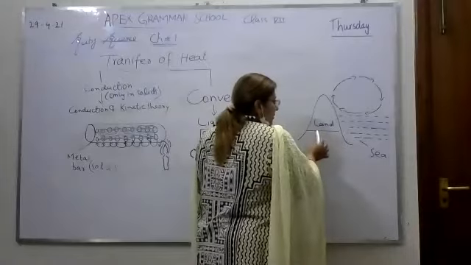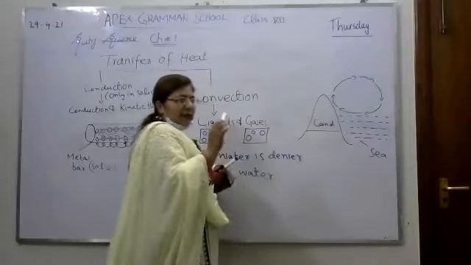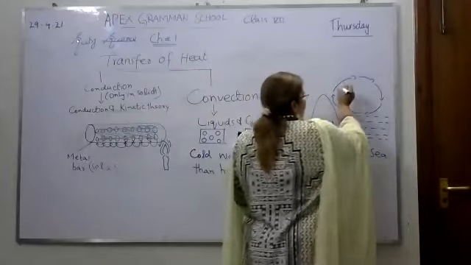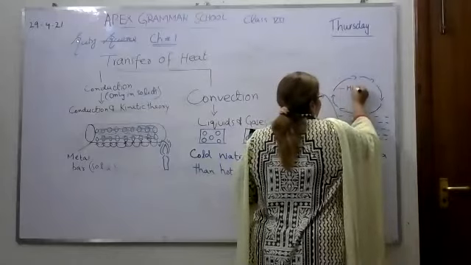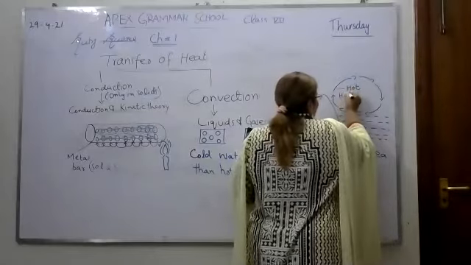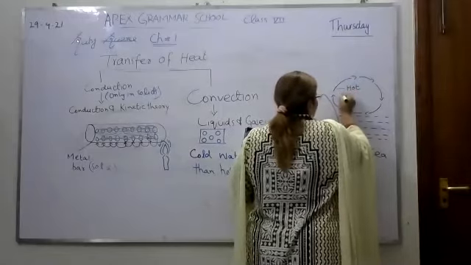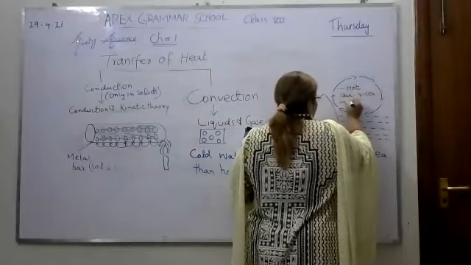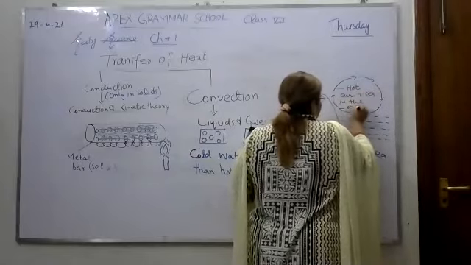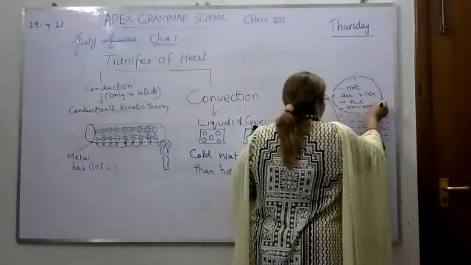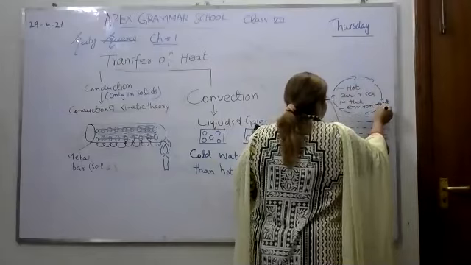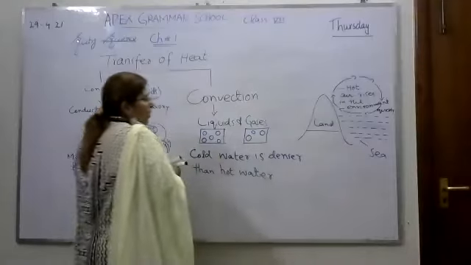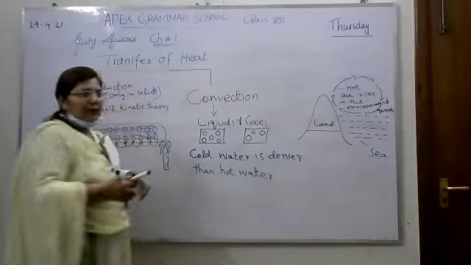When the air touches the land, due to the sun's heat energy, it rises very fast, because we all know that hot air rises in the environment quickly as compared to the sea. Okay, so this whole cycle tells us about convection.